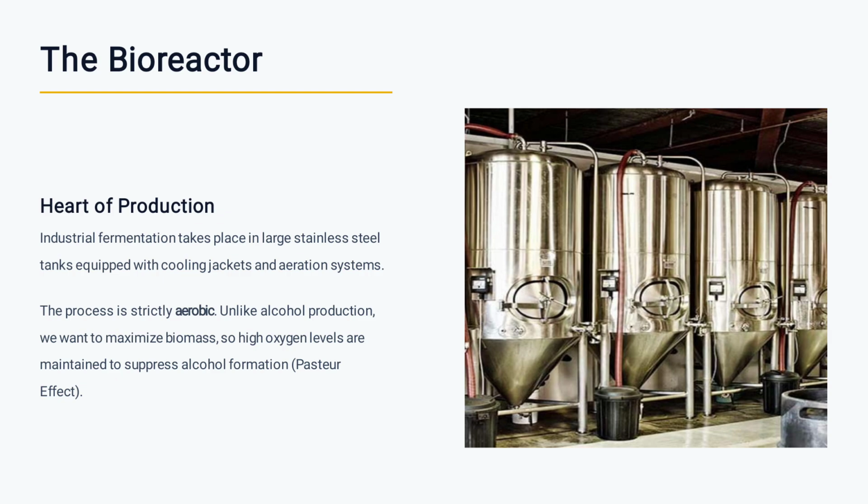The bioreactor, the heart of production. Industrial fermentation takes place in large stainless steel tanks, equipped with cooling jackets and aeration systems. The process is strictly aerobic. Unlike alcoholic production, we want maximum biomass, so high oxygen levels are maintained to avoid the Pasteur effect.